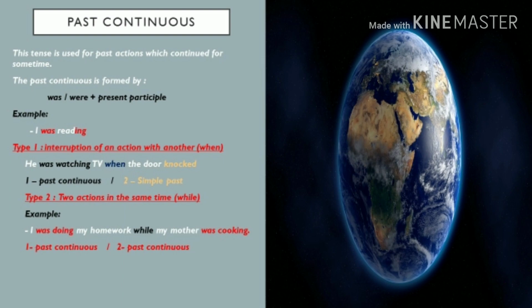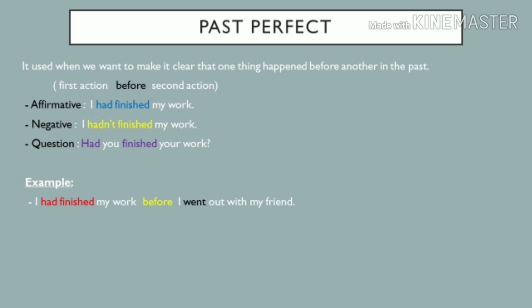And the first type is an interruption of an action with another. Now, past perfect. It is used when we want to make it clear that one thing happened before another in the past. First action before second action.